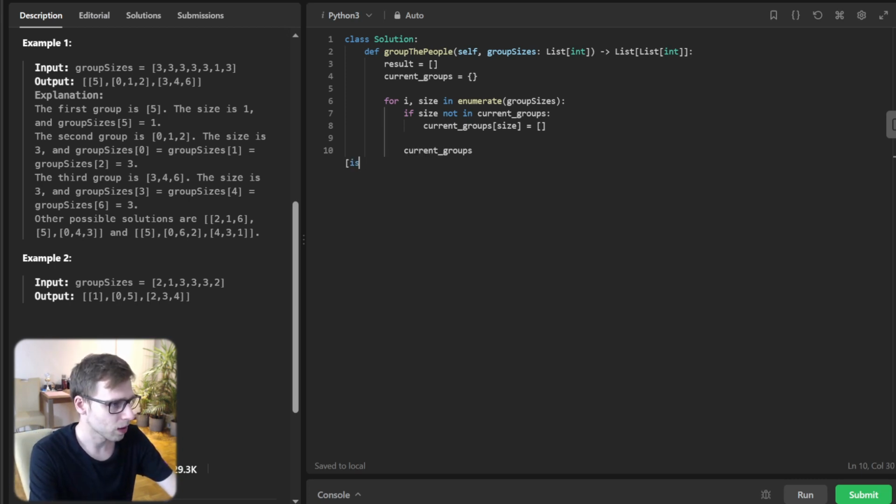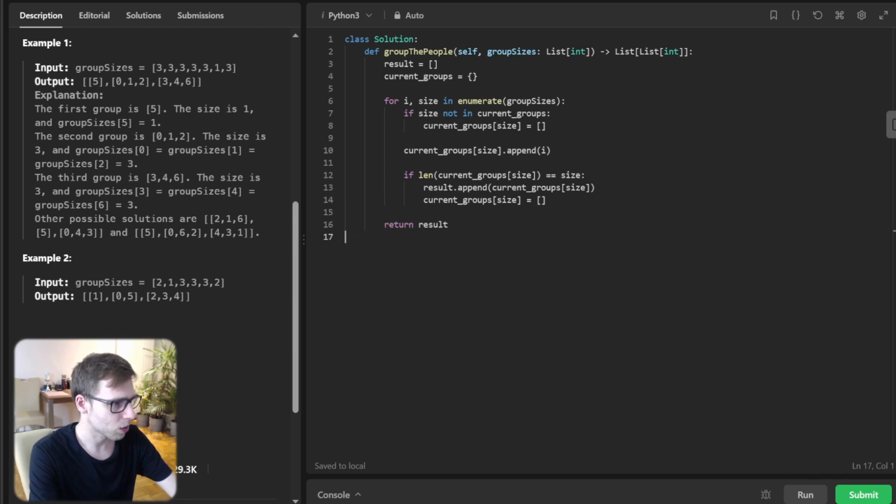So current group of size append i, and if the length of current group of size equals size, then result will append current group of size, and current group of size will be a new empty list.